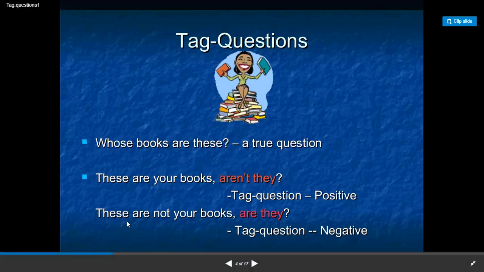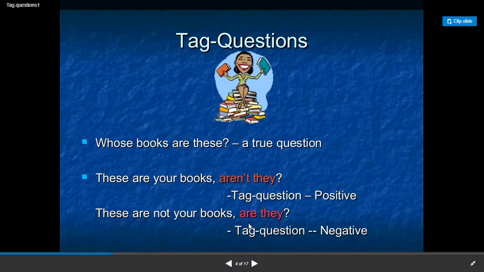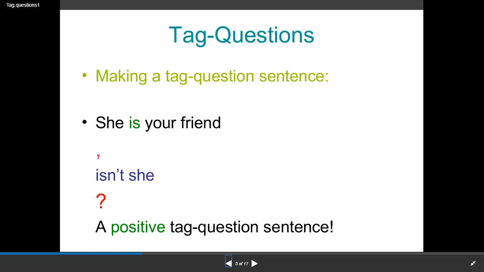In the third example, these aren't your books. The speaker is again practically sure that the books don't belong to the listener, and he finished with, are they, which is a tag question. Any remarks, any notes, any observations? I think at this level we have to ask a real question: how to make a tag question.